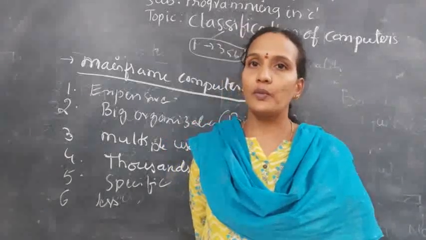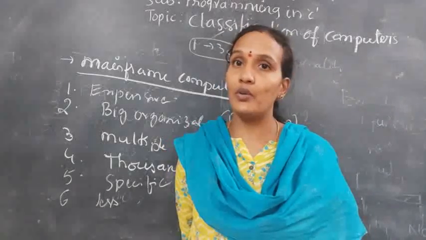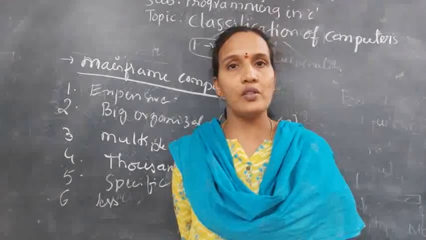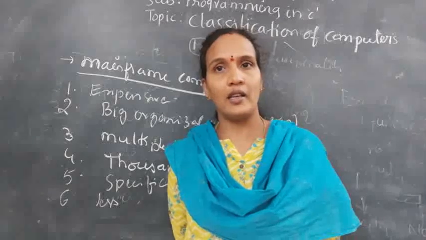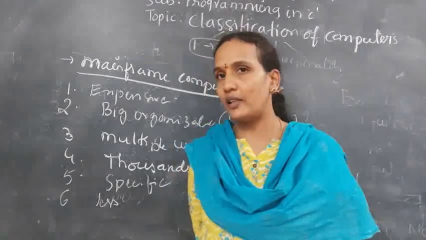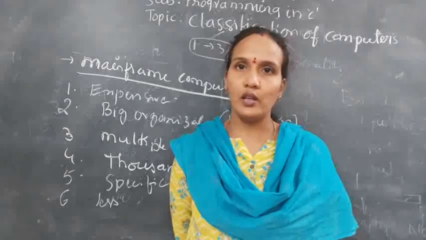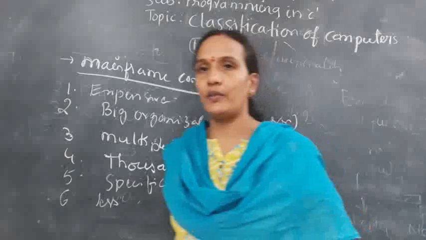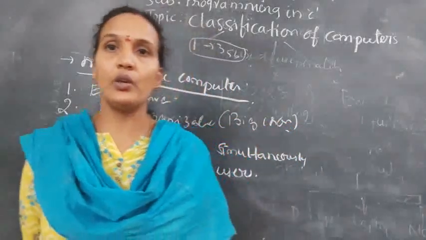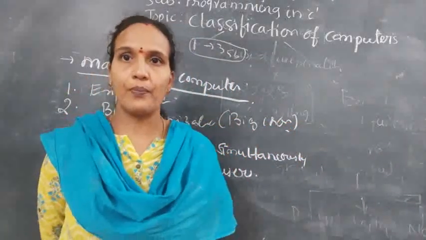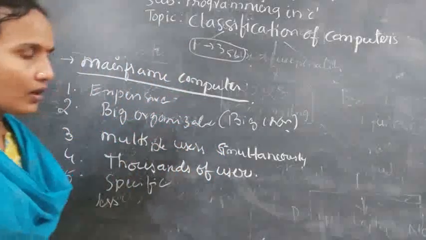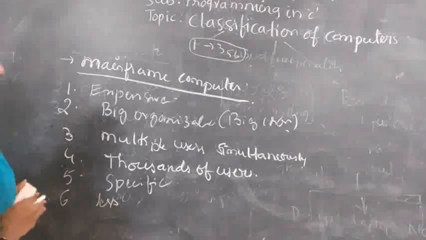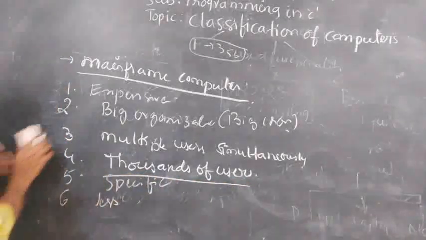Understood? A supercomputer is used in a particular area only. If you want to use that system in other areas, it is not possible. But in the case of a mainframe, you can use it in different areas. So this is about mainframe computers, which are used as servers. Now we'll discuss minicomputers.